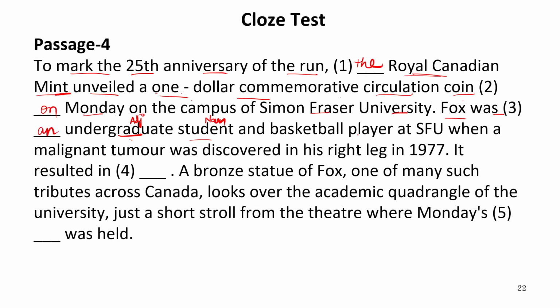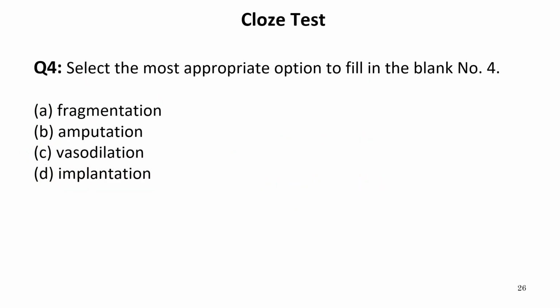Undergraduate student and basketball player at SFU when a malignant tumor was discovered in his right leg in 1977. It resulted in dash. Now, which resulted in fragmentation, amputation, vasodilation, implantation. The correct word will be amputation. Amputation refers to a situation when a part of the body is removed just because it has been wounded seriously and it cannot be recovered.